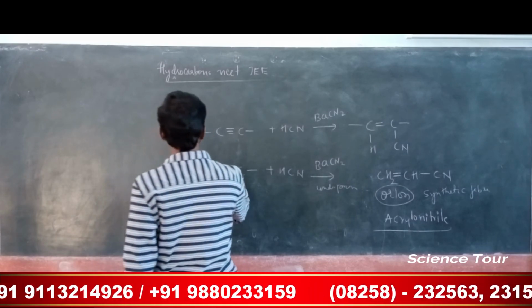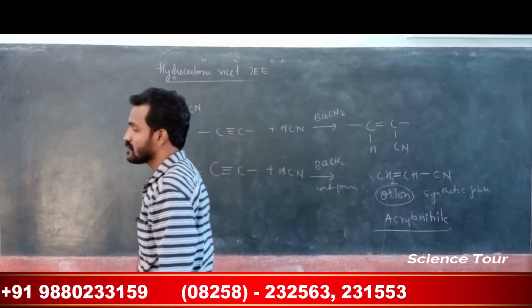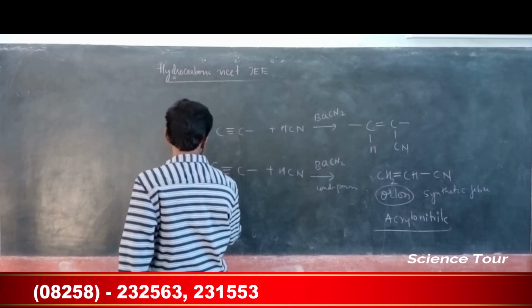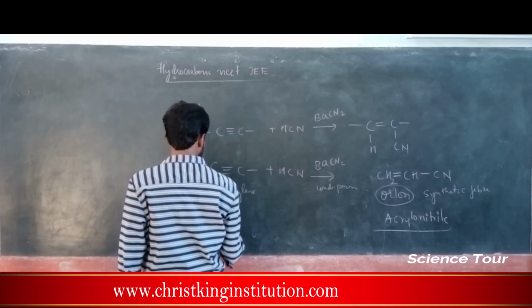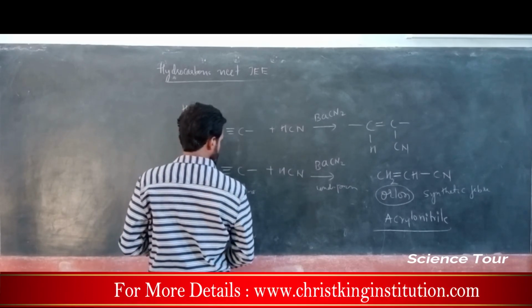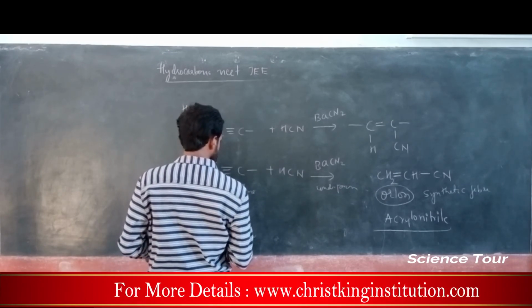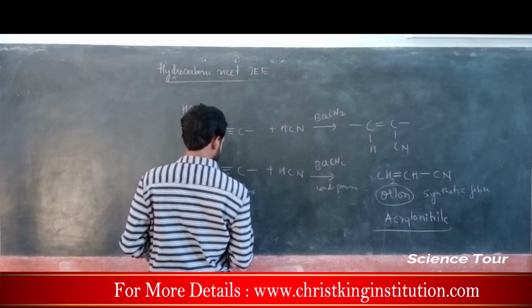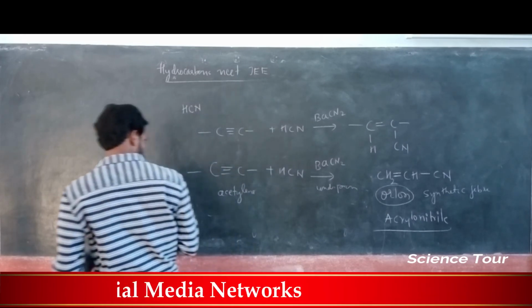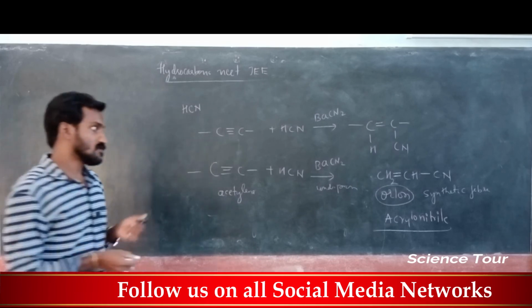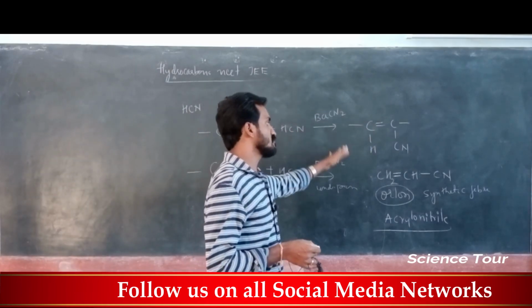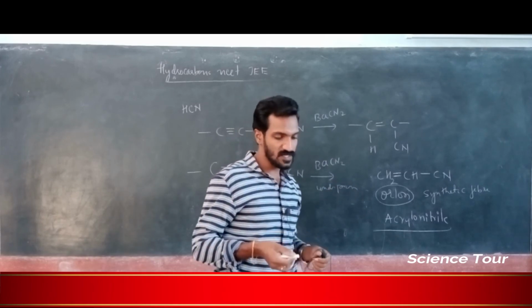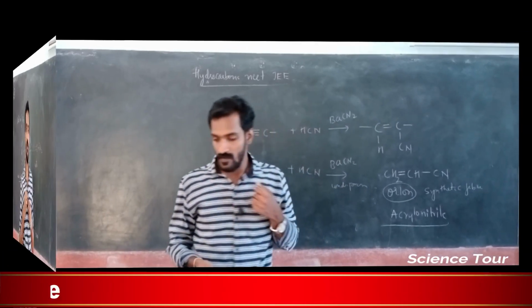So when you treat acetylene with hydrogen cyanide in the presence of barium cyanide, it gives Orlon. This is important, my dear students, note it down.